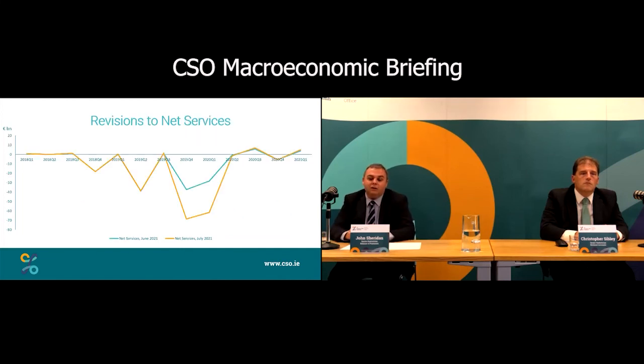Moving on to the services, we can clearly see that this is the main driver of the change to our current account. In 2019 Q4, the services balance went from minus 37.3 billion to minus 68.5 billion. And in 2020 Q1, the services balance went from minus 28.2 billion to minus 61.6 billion. So we can see that this is the main driver of the change to our current account balance, and this is mainly driven by the increased IP imports in those two quarters.